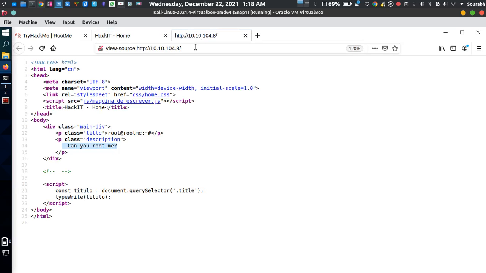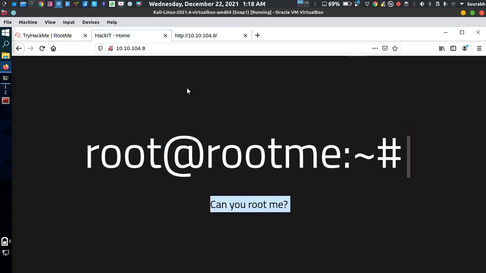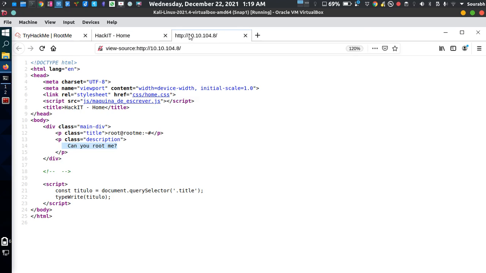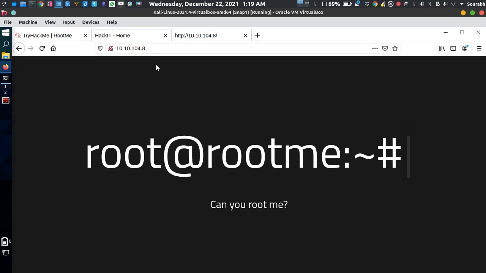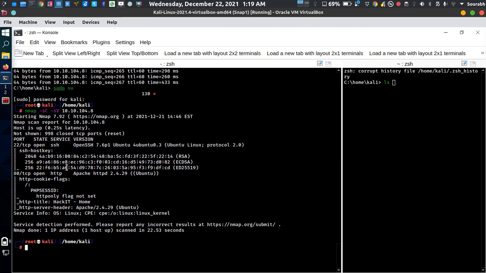If you don't know about the web server, I'm just going to tell you. The web server is actually a front end thing. All of these things which you are seeing come from an entire backend program. So what does it mean? It's actually working on HTML. If you don't know, HTML stands for HyperText Markup Language. It is a language which we use for creating websites and hosting them on a web server. Okay, so as you can see, we don't find anything interesting in there.